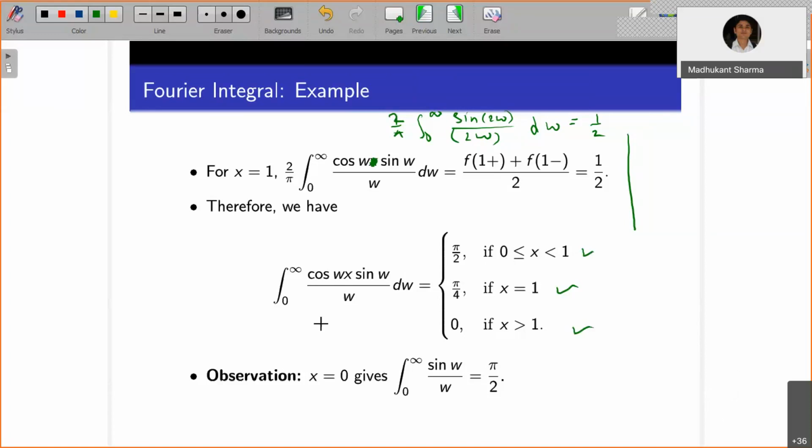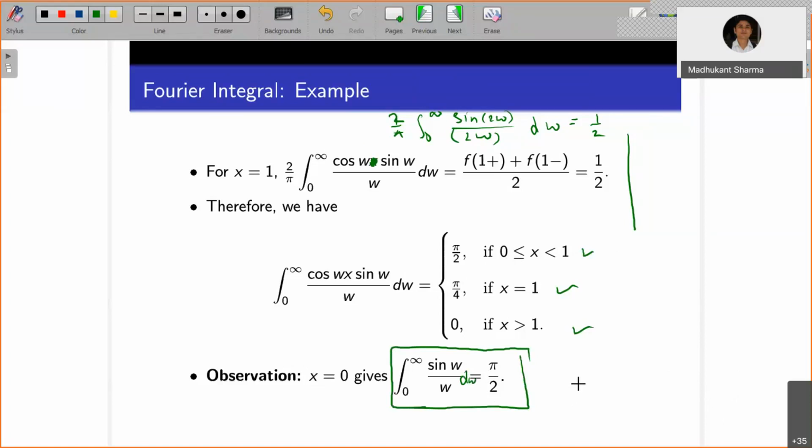Okay, so now the observation is that at x equals 0 it is continuous. But you know cos 0 is 1. So this will give you the integration from 0 to infinity of sine of w by w dw, which is pi by 2.